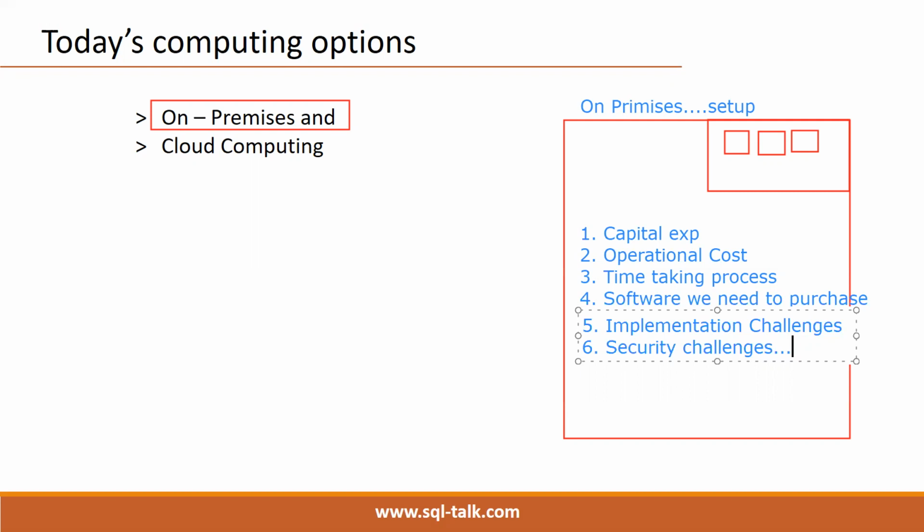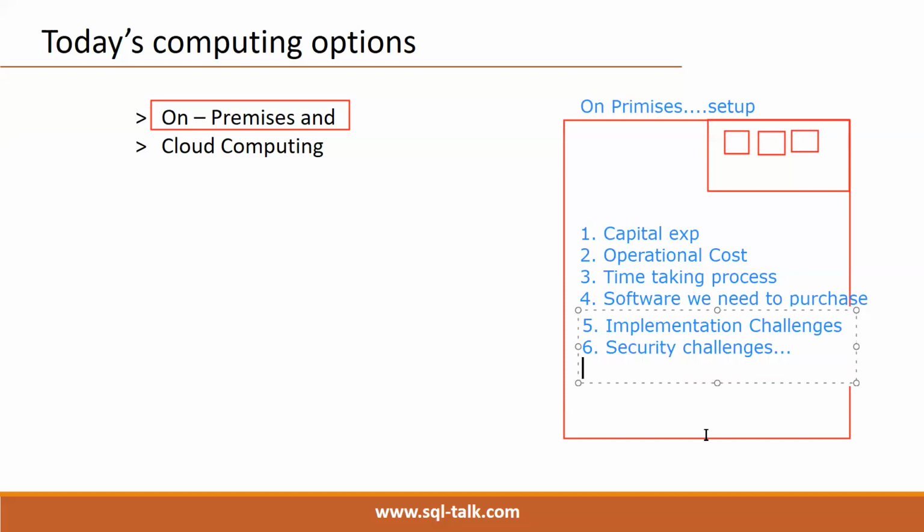Why? Because in a cloud computing platform, the total infrastructure is available. You just choose the size of the machine and how much RAM you want, create the machines, and start working.